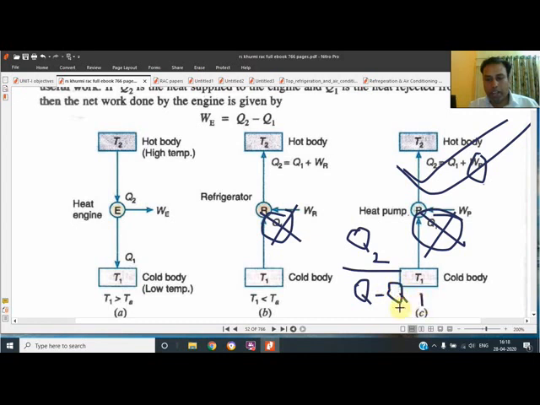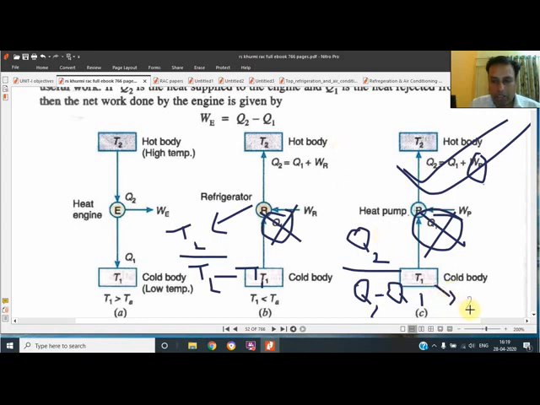Again, instead of Q we will write T2 upon T2 minus T1. So in this way we learn that in a heat pump we have to place the higher temperature above. Suppose in the winter season the heat pump is working and the outside temperature is very low.